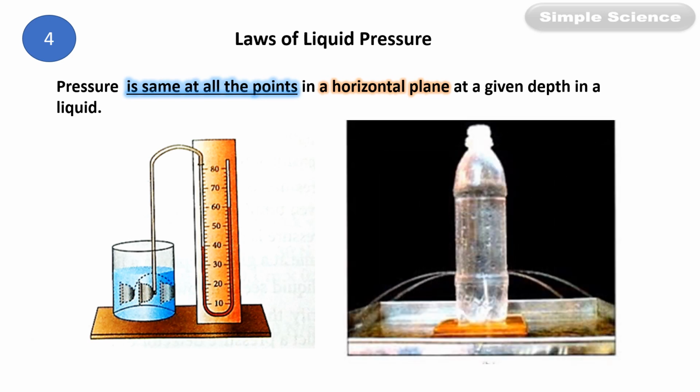Now again you can do an experiment and verify this law. Take a 2 liter or 3 liter bottle, fill it with water and make holes at different points at the same level around the bottle. Same level, same depth, different points. Fill it with water and you will notice that the water comes out with the same pressure. That means at the same level, the pressure is the same. That means at the same horizontal plane, the pressure is the same at all the points.